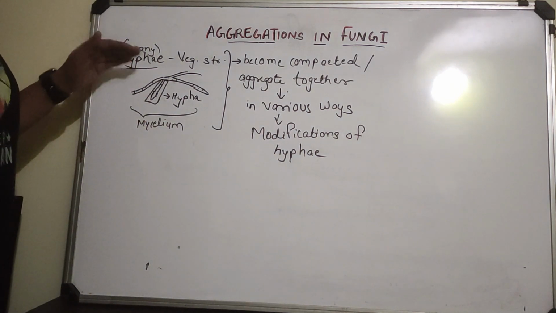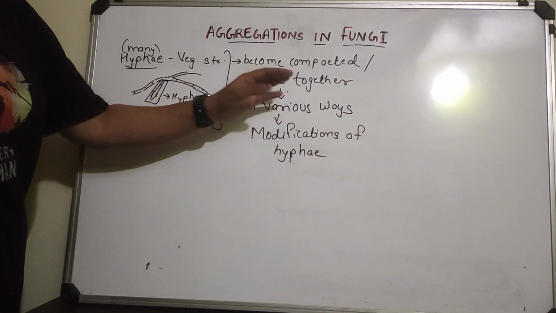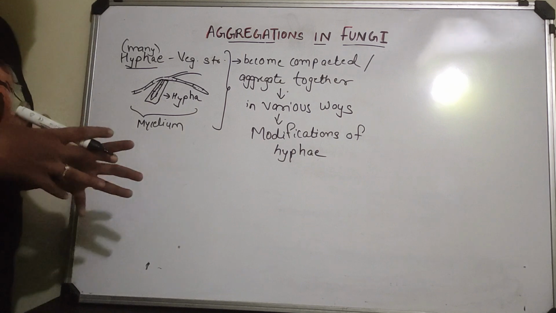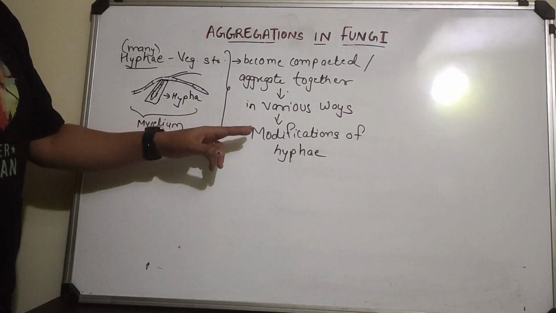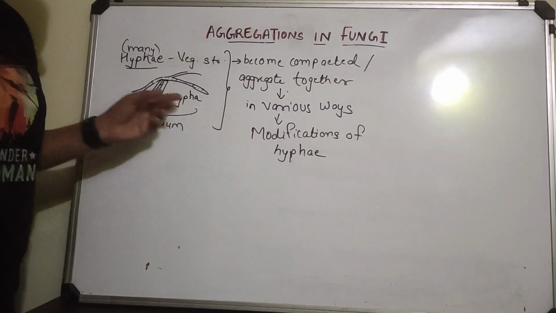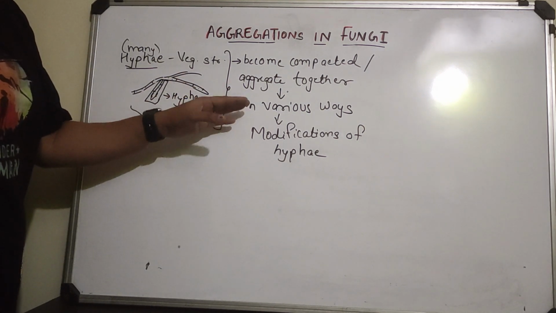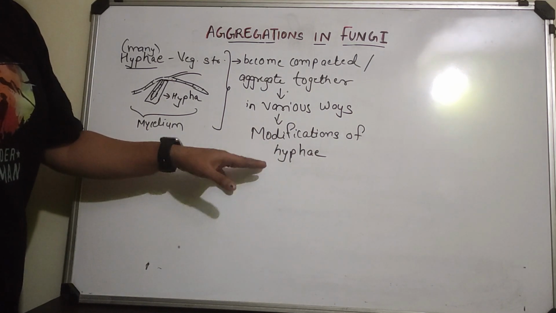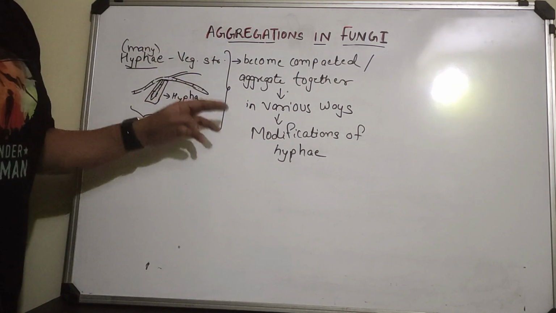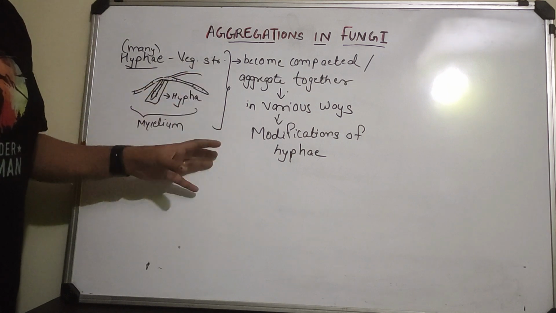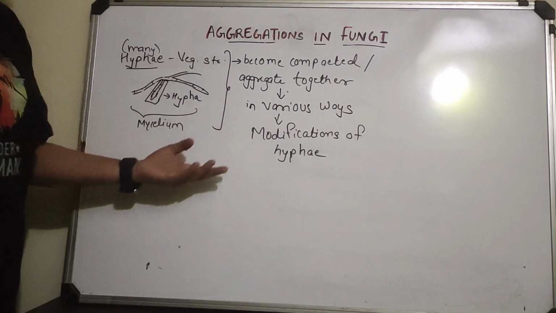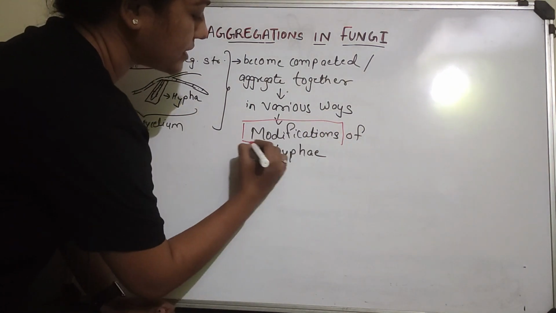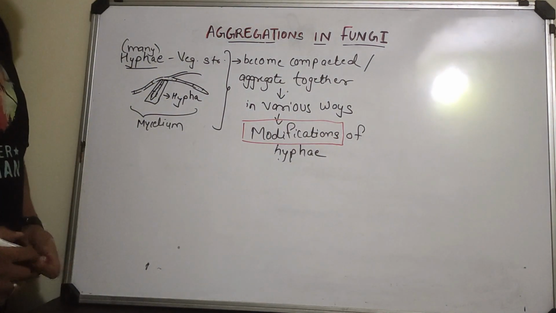All of these hyphae come together in various ways, they get joined to each other and form structures. सारे hyphae एक साथ मिलके और एक अलग अलग तरीके से कुछ स्ट्रक्चर्स बनाते हैं जिनको हम modifications of hyphae बोलते हैं. इन्हीं को हम aggregations बोलते हैं क्योंकि जो hyphae है वो एक दूसरे के साथ कॉम्पैक्ट होकर, एग्रीगेट होकर और एक अलग सा स्ट्रक्चर बनाते हैं जिनको हम बोलते हैं modifications, right? So these are basically the modifications of hyphae.